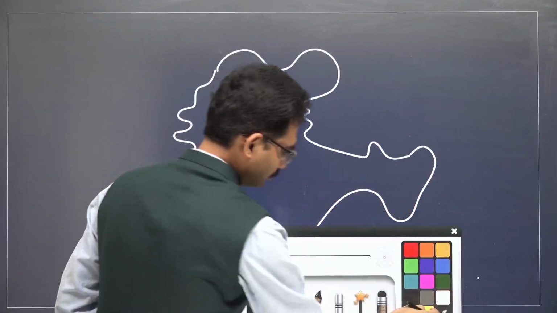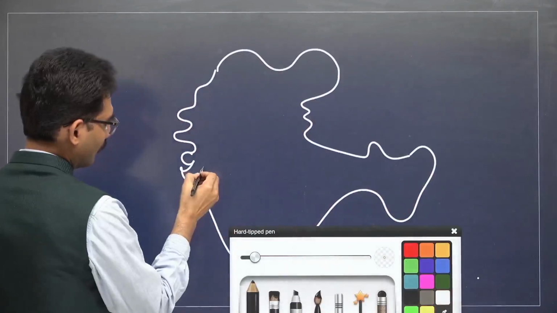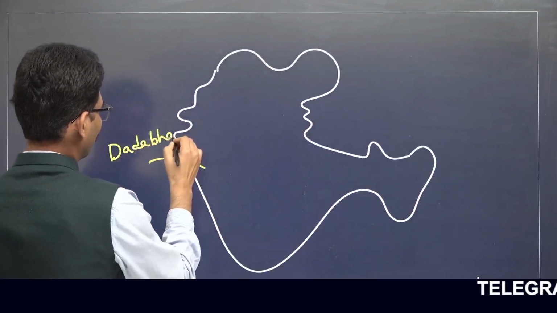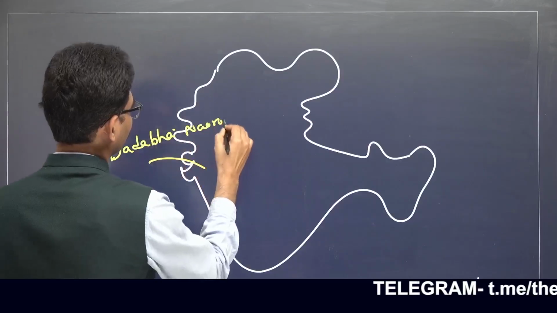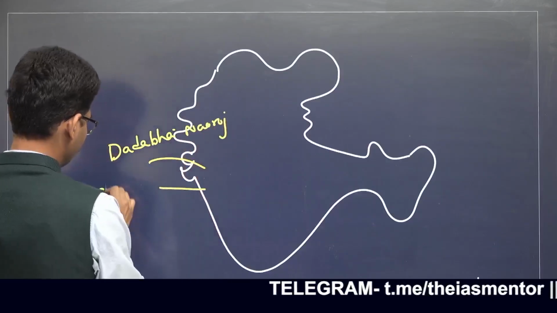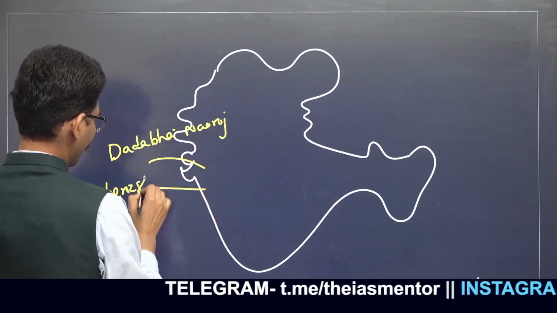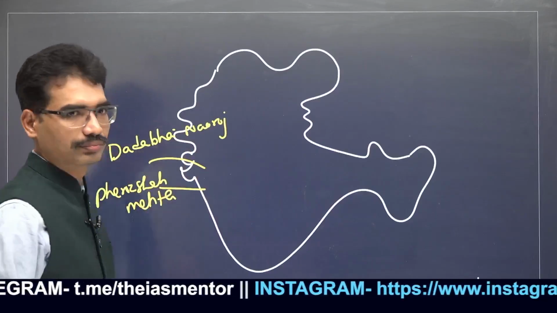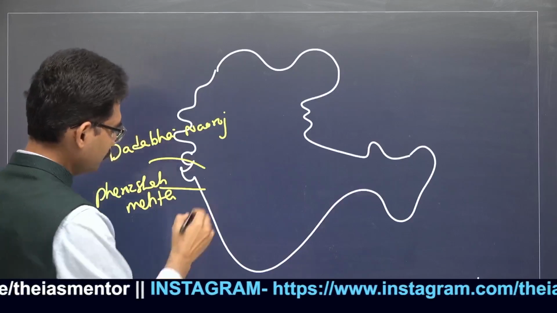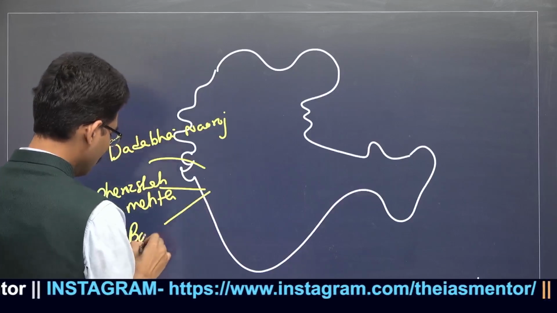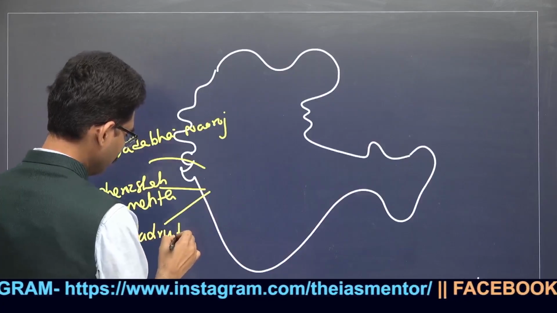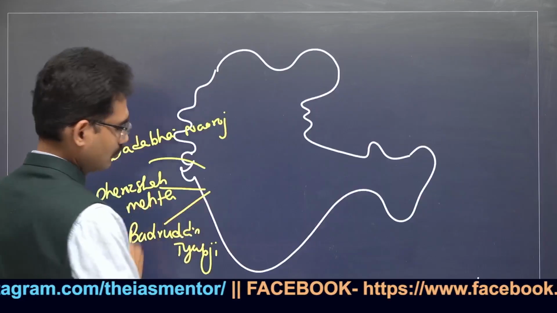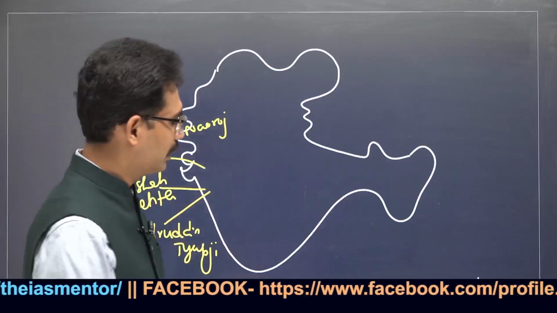For example, from Gujarat, Dadabhai Naoroji. From Bombay, Feroz Shah Mehta, Badruddin Tyabji.